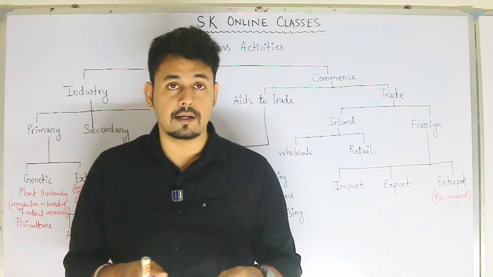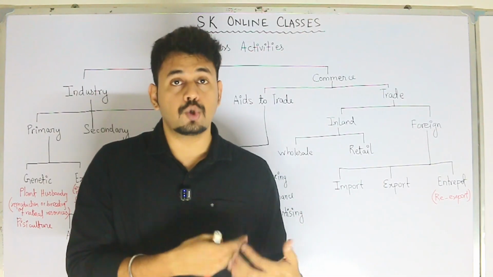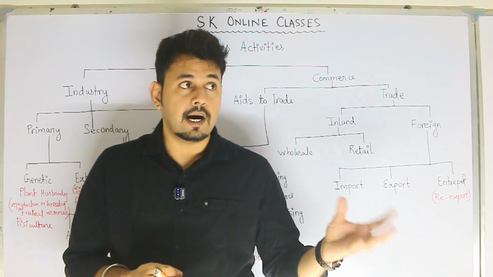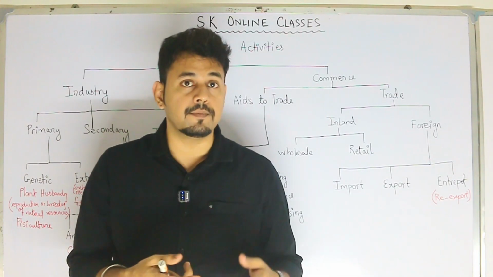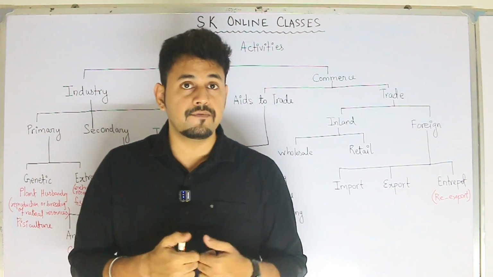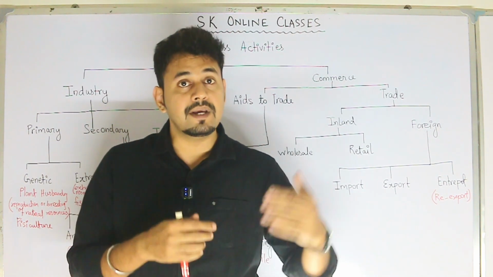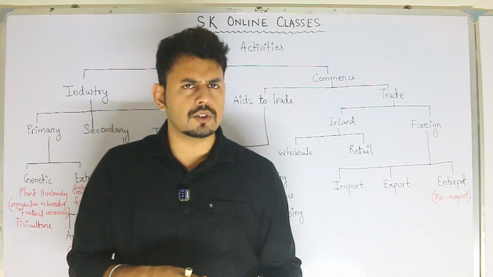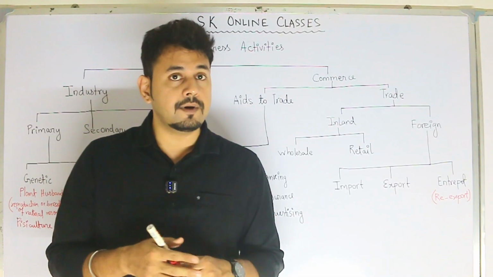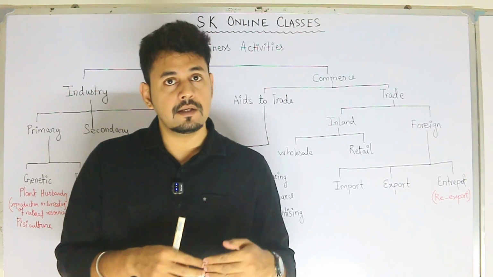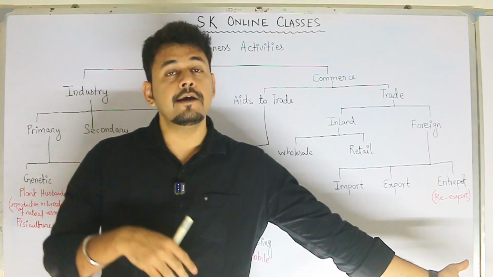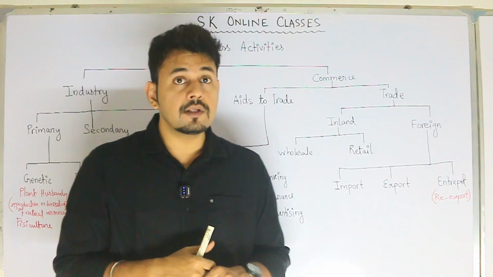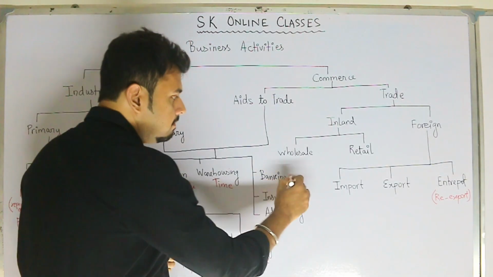I have no support. But if I approach a bank and show them that I will be able to repay your money if you grant me a loan, how will I repay? After fulfilling the order, because I will have a lot of documents to prove that I have received an order from a big company. Then I will be able to get this loan from the bank. Once I get this loan and I am able to fulfill the requirement of the company, I will be getting the money with which I will be able to not only pay, but also expand my business. So the hindrance of finance is removed by banking.